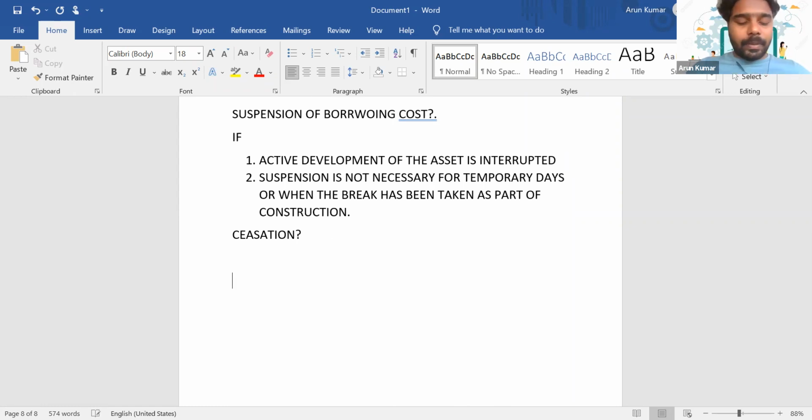And when the asset is completed in parts, once that part is completed and we can use that part even if the works on the other parts are going on, then we should stop the capitalization for that part, even if the work is going on for the other parts.